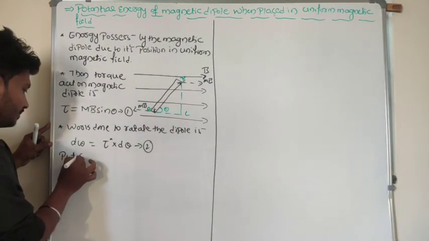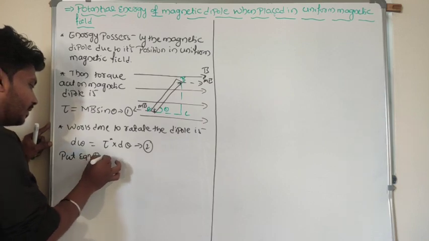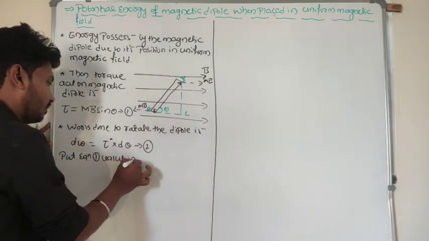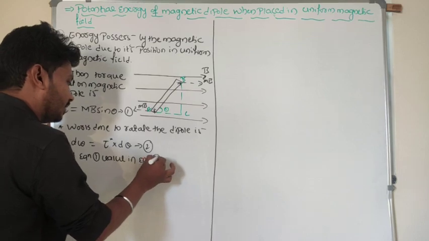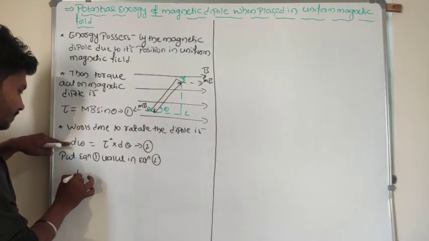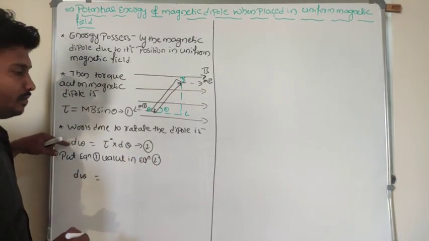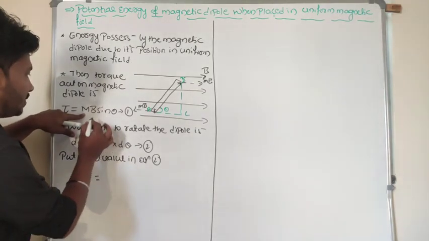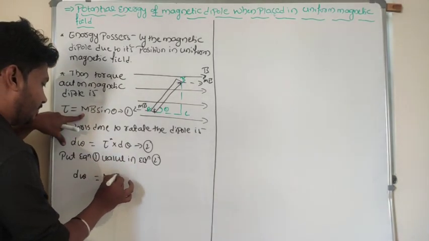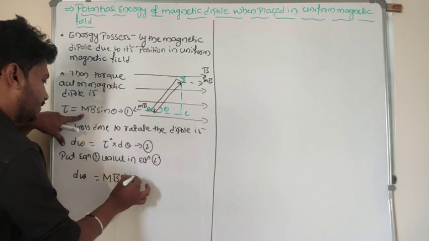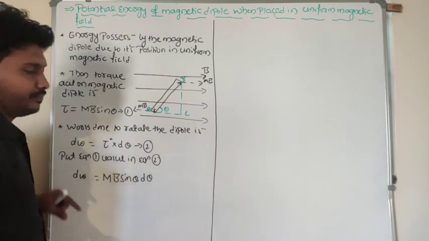I will substitute the equation 1 value in equation 2. If I do so, look here, dW is equal to, instead of tau I will write M into B sin theta into d theta.